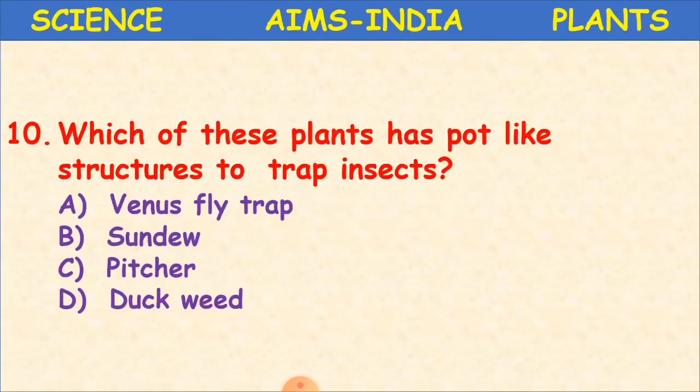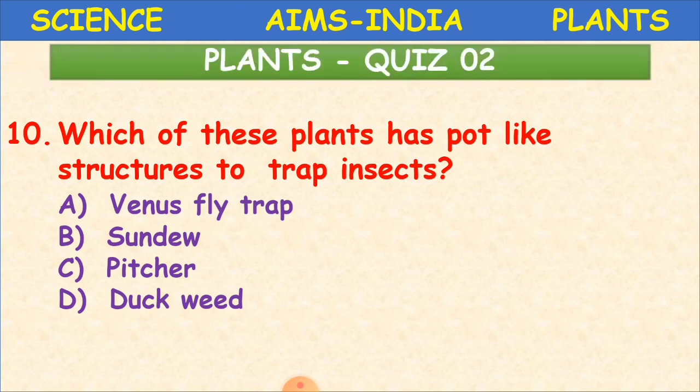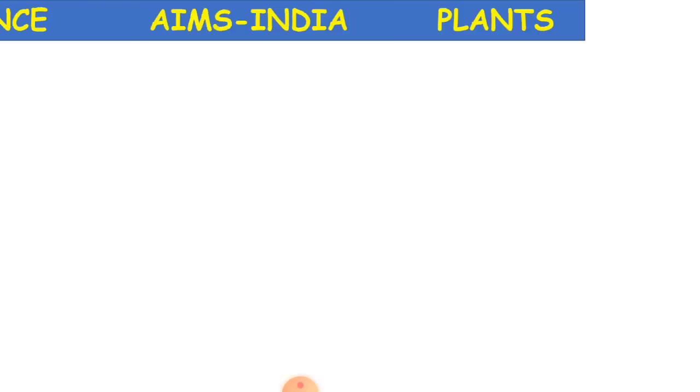Which of these plants has pot-like structures to trap insects, in the sense to catch insects? So they are insectivorous plants. Venus flytrap, sundew, pitcher, or duckweed. So which plant is that? It is pitcher. It has a pot-like structure, as it is there in the picture when I was explaining to you about the insectivorous plant. Okay, children, it is pitcher. It has a pot type of structure.